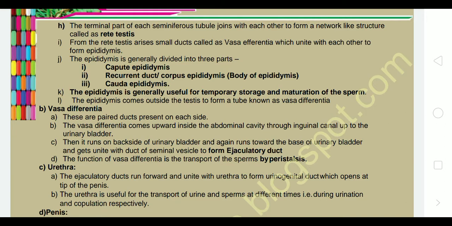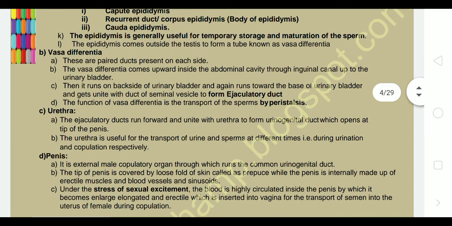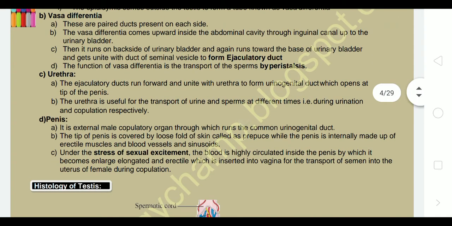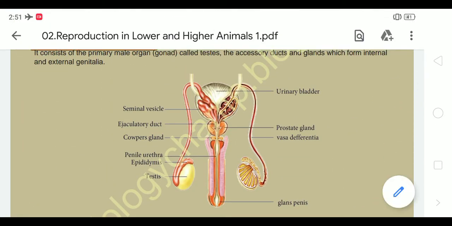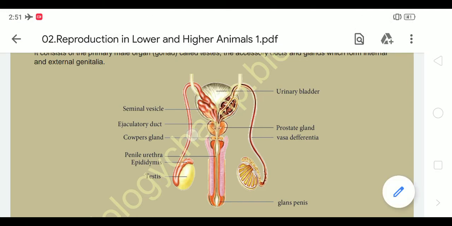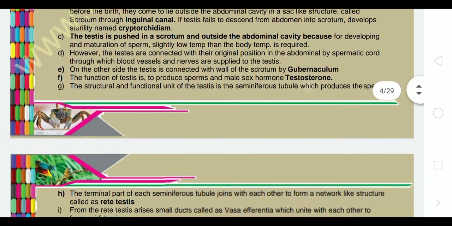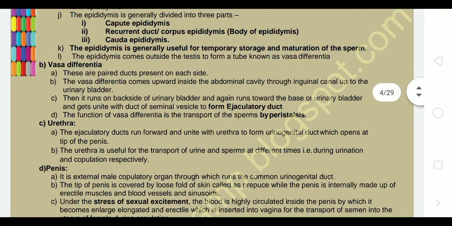The epididymis comes outside the testes to form a tube which is known as vas deferens. Next part, vas deferens. These are paired ducts which are present on each side. The vasa deferentia come upward inside the abdominal cavity through the inguinal canal up to the urinary bladder.